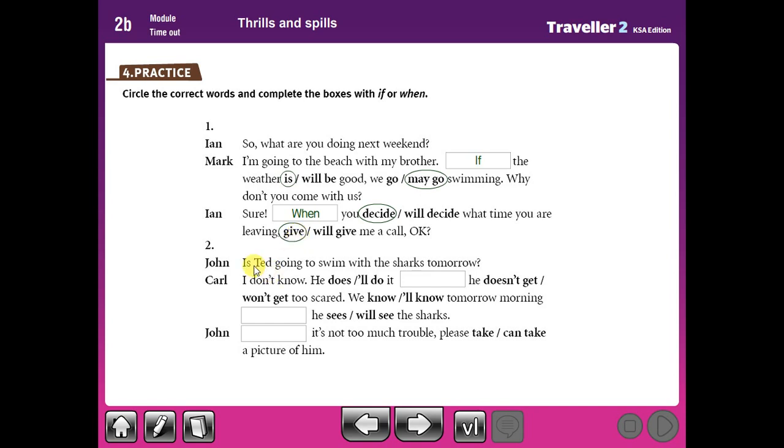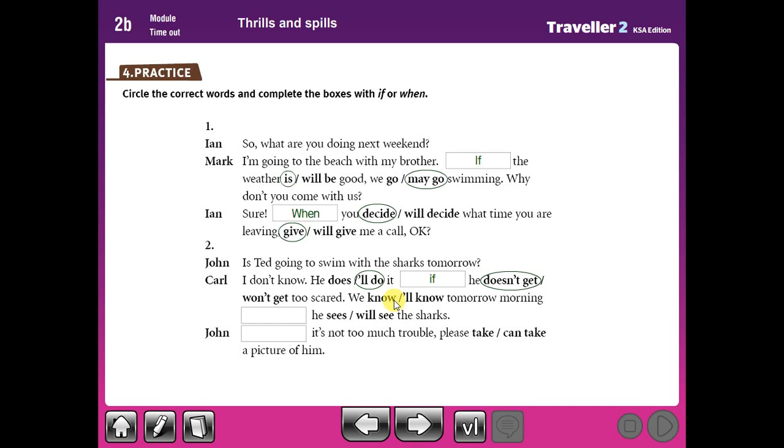Okay. Is Ted going to swim with the sharks tomorrow? I don't know. He will do it if he doesn't get too scared.